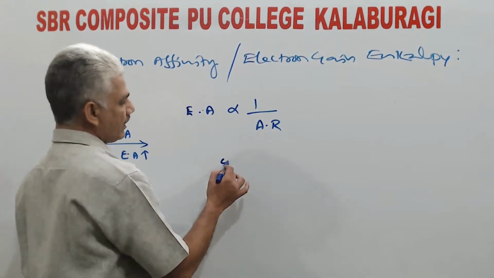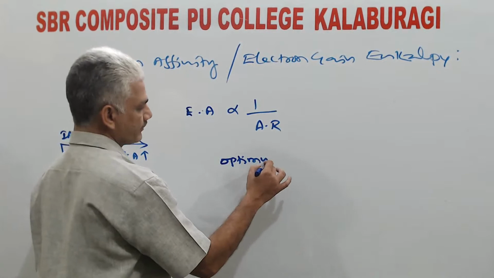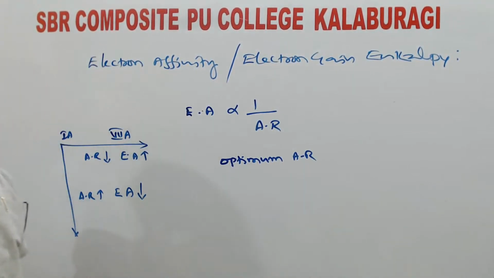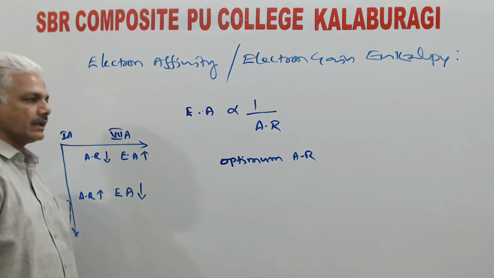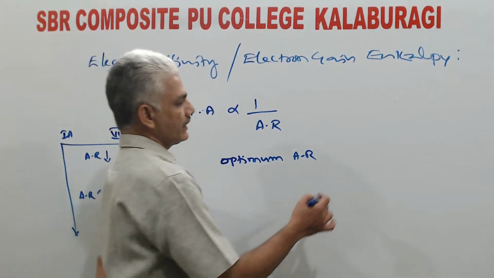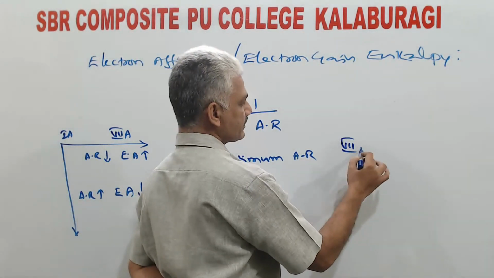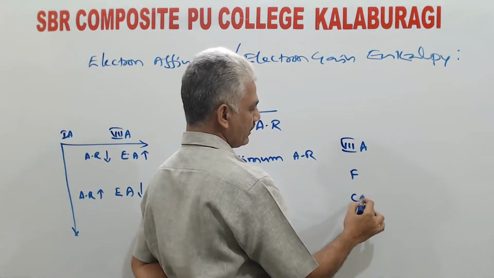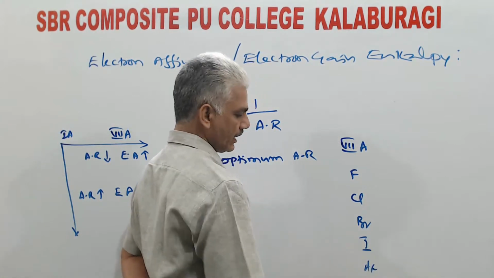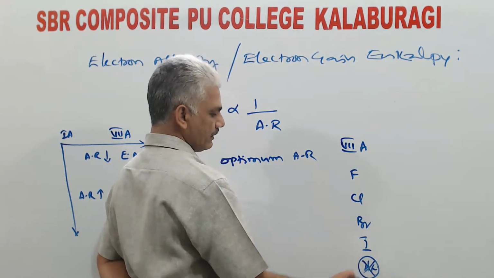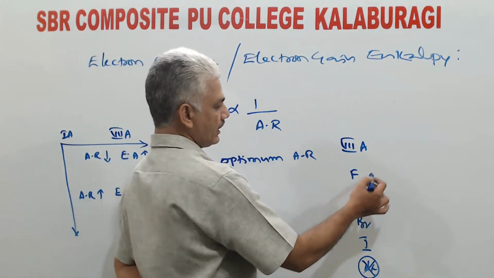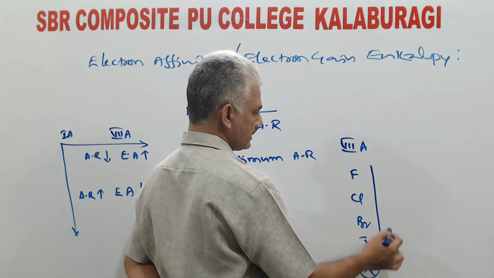We say optimum atomic radius must be there so that electron affinity value can have sufficient value. Say for example, if you take 7th A group elements, fluorine, chlorine, bromine, iodine, astatine. Astatine being radioactive will be kept out of discussion. So here atomic radius continuously increases